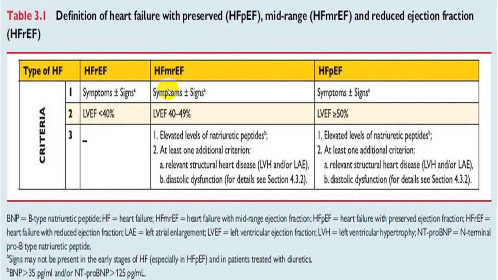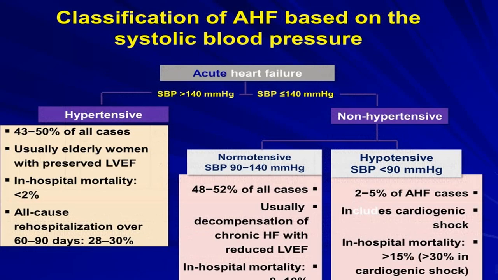So there are symptoms and signs. In preserved ejection fraction, symptoms and signs are also present, but ejection fraction is more than 50, and this is very common in the diastolic variety where the ventricular volume is less and muscle mass is more, while here there is a dilatation of the ventricle and the ventricular volume is more. So that is three words: preserved ejection fraction, mid-range ejection fraction, and reduced ejection fraction. These are the three words commonly utilized. Nowadays they will use all these words only.